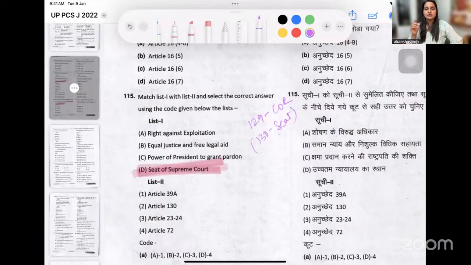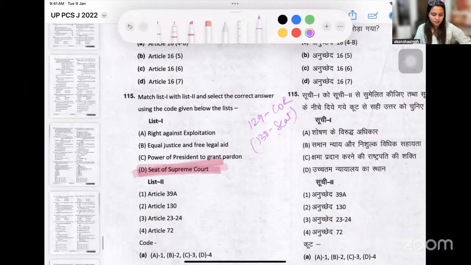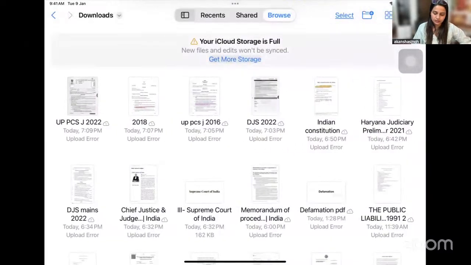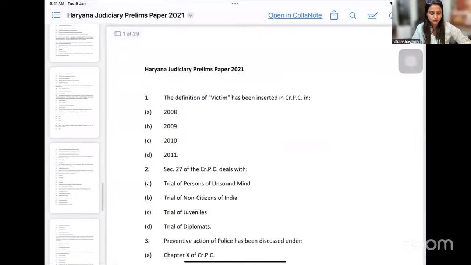Okay, so the number of provision is also something that you should be knowing for your examination purpose. This is from this particular paper, and then I think we have one or two more left. Let me just quickly run through these also.